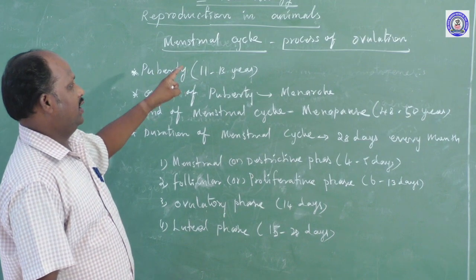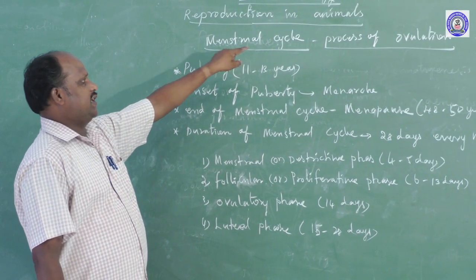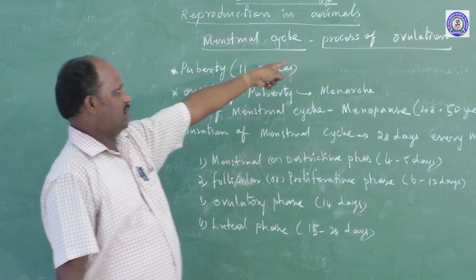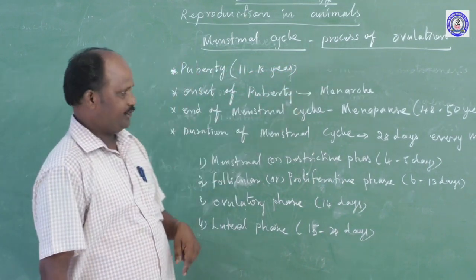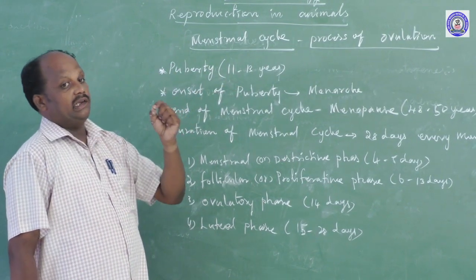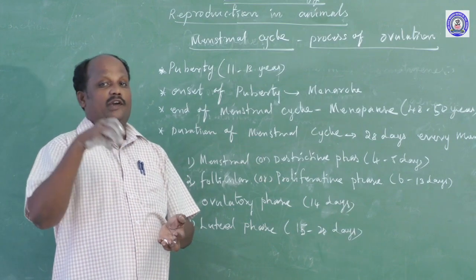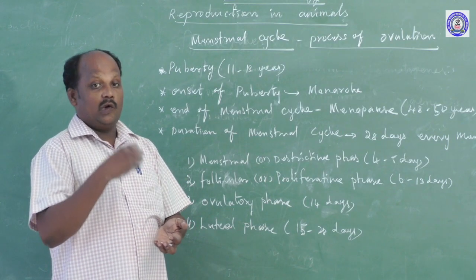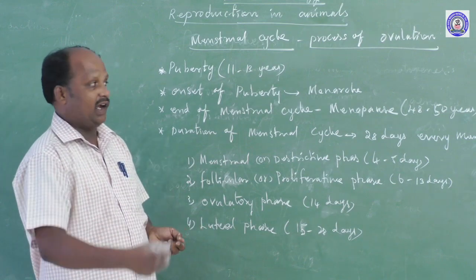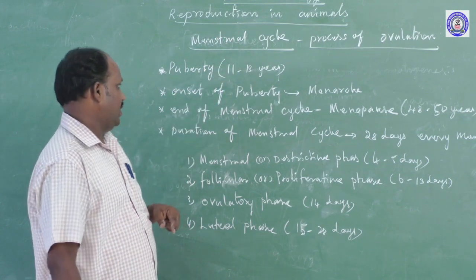Dear students, now we are going to start the fourth segment, the menstrual cycle. The menstrual cycle is otherwise called the cycle of ovulation. The menstrual cycle occurs in the mature female body every month, after about 28 days, releasing the ovum from the ovary. That is called ovulation.